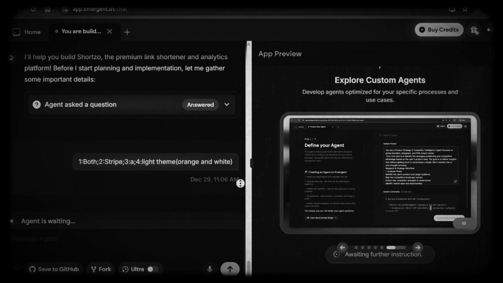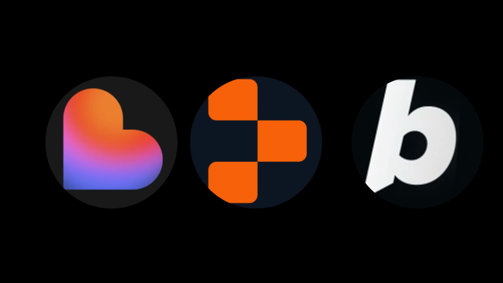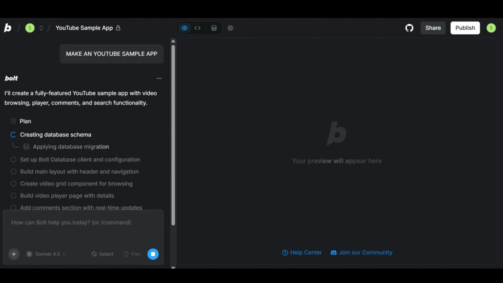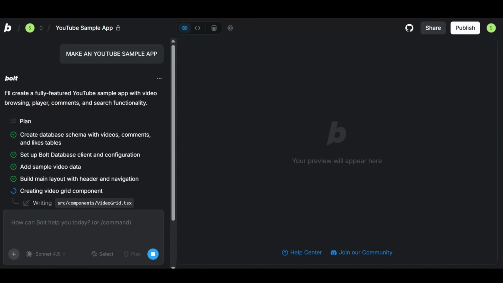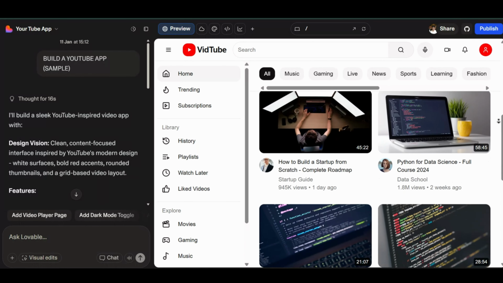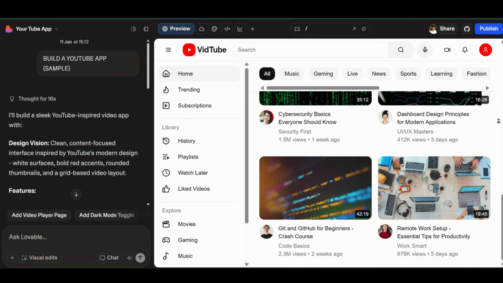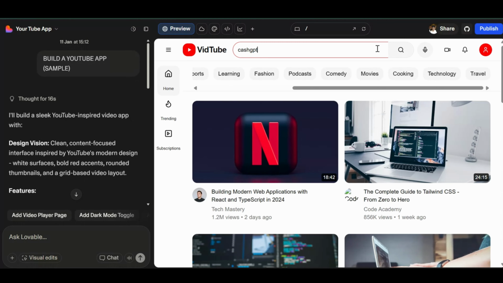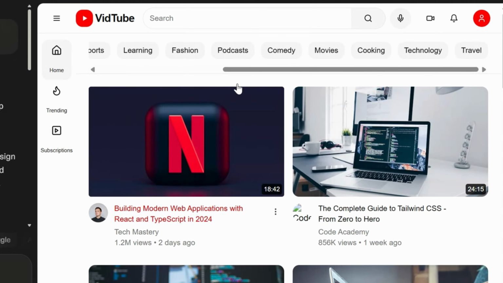Before choosing Emergent, I tried other tools like Lovable, Replit, and Bolt. They all can build apps. You describe something, and they start generating. But very quickly, I noticed a difference. Most tools just build exactly what you say. And that sounds good until you realize something. As a beginner, you don't always know what you should be asking for. So the app gets built, but gaps start showing later.